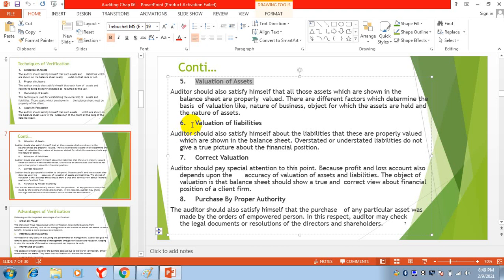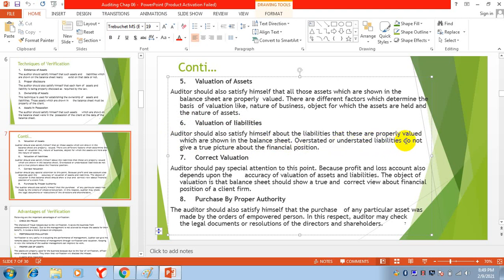Valuation of liabilities. The auditor should also satisfy himself about the liabilities, that these are properly valued, which are shown in the balance sheet. The value of the loan that is shown, the value of liabilities which is shown in the balance sheet, are these properly valued or not?